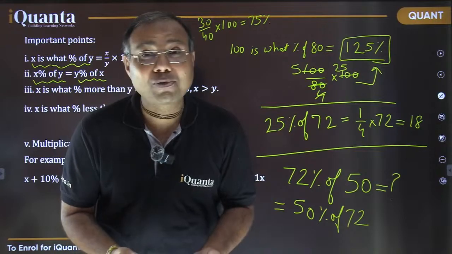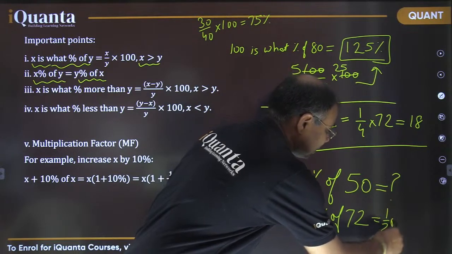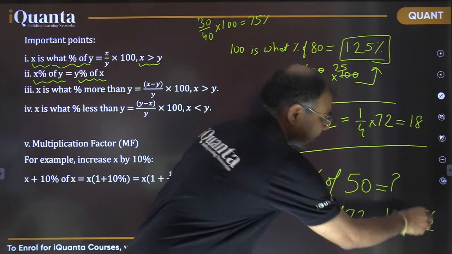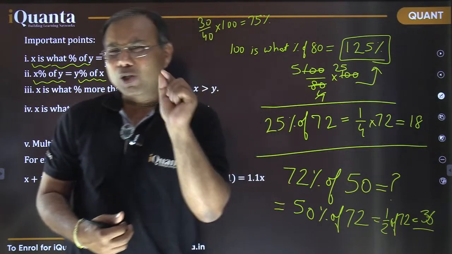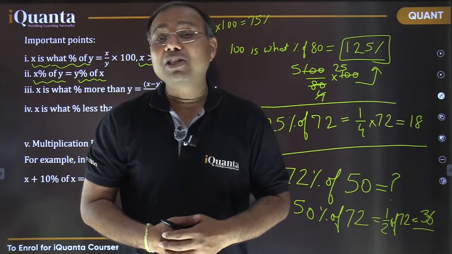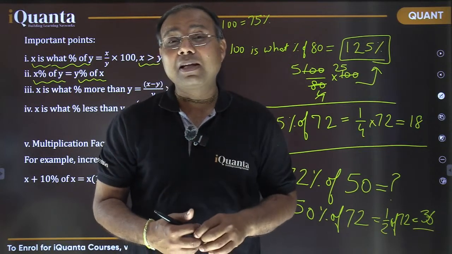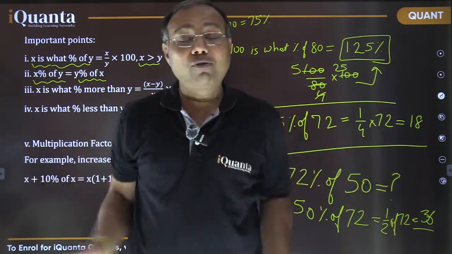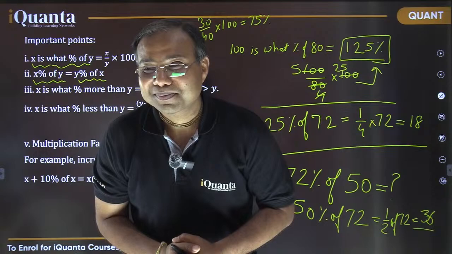And 50%, all of you know, is simply half, right? So half of 72 is 36. So that is the right answer, and for this we don't require anything to even write, isn't it? So knowing these basic small tricks is foundational. These are the foundational tricks, right? That makes things much easier for us to solve. And only knowing these very basic nuances of this topic will make you stand ahead of a majority of the applicants. Are you getting it? Is it okay?